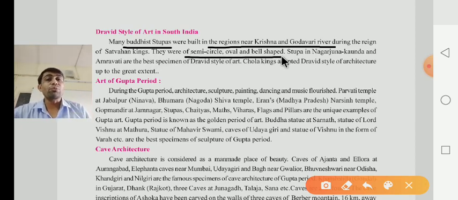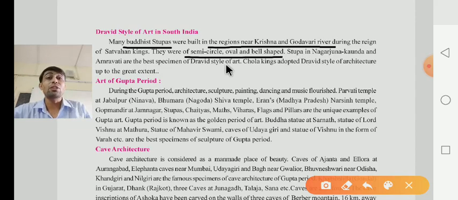Which kinds of shapes are in the Dravidian style of art, dear children? The Dravidian style of art has semicircle, oval and bell shapes. Stupas in Nagarjuna Konda and Amravati are the best specimens of the Dravidian style of art.